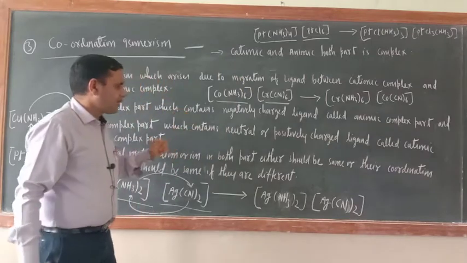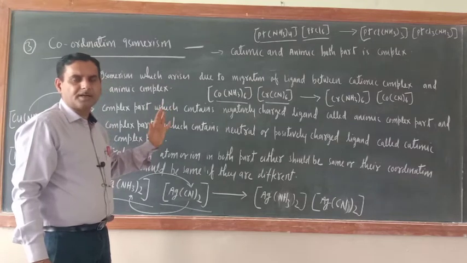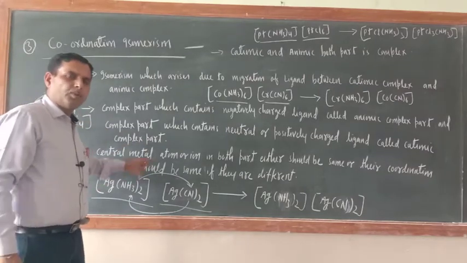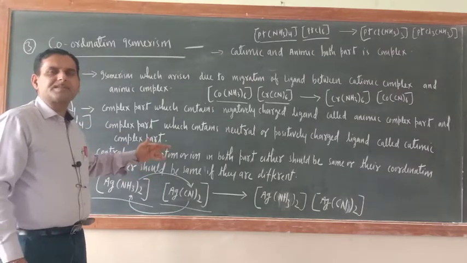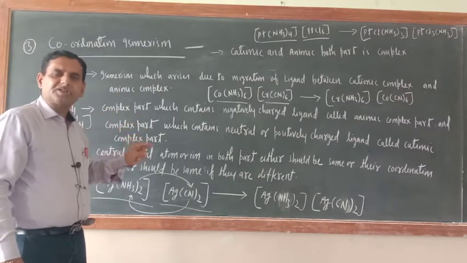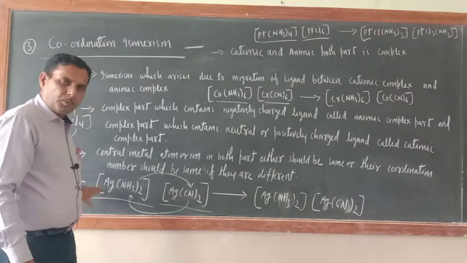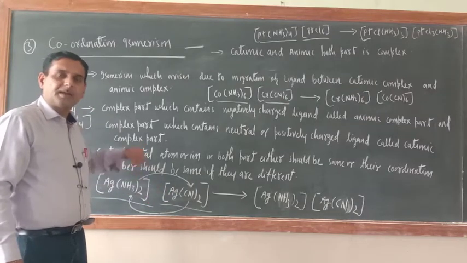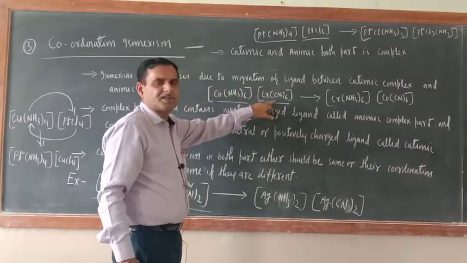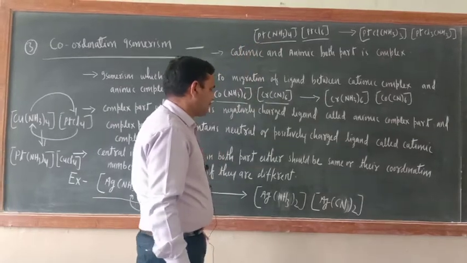So in such type of isomerism, both parts are complex: the cationic part is complex and the anionic part is also complex. Now one more thing: in both parts the central metal atom may be the same or different, but one thing is sure, even if different, the coordination number of both central metal atoms should be the same. If both central metal atoms are the same, then no problem at all. If they are different, like here cobalt and chromium, both have the same coordination number, that is 6. Here also both parts are Pt and Pt, so there is no issue.